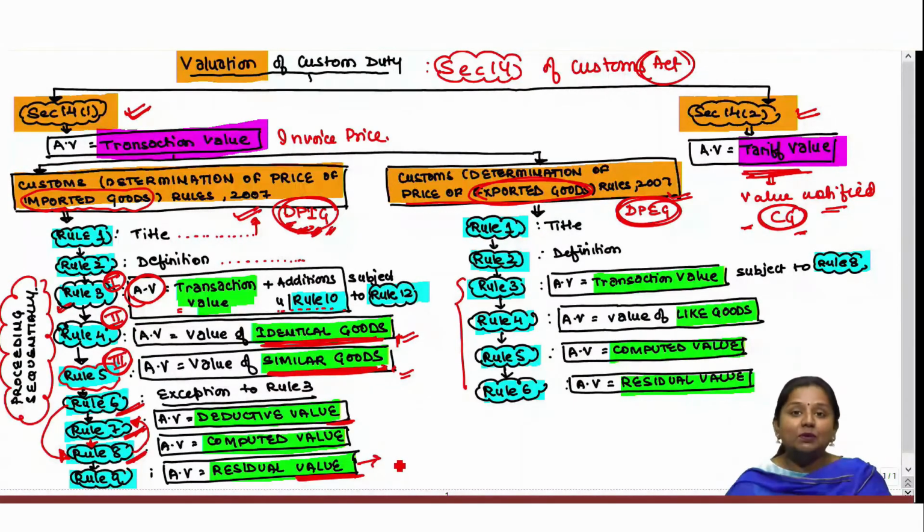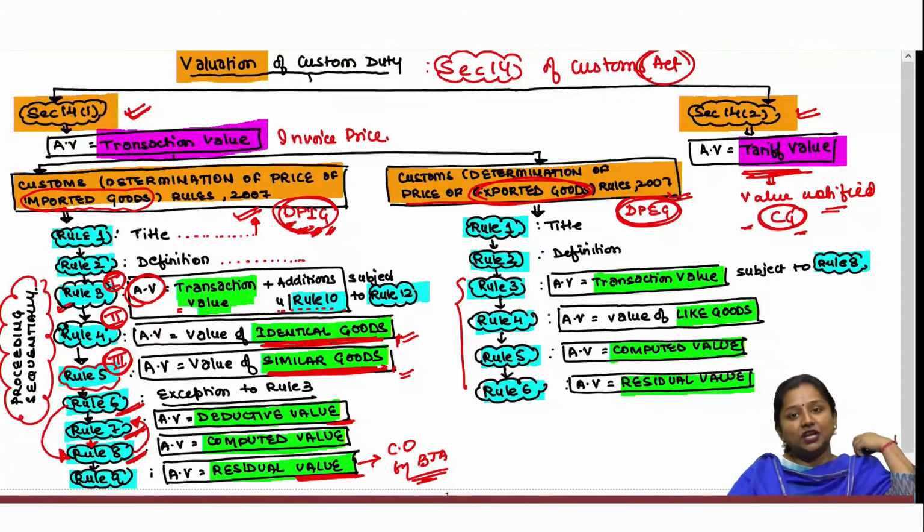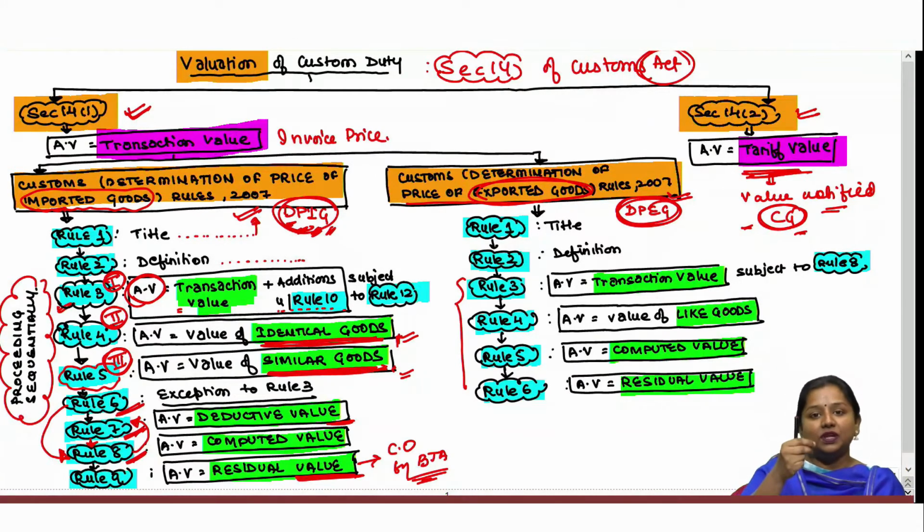Here the residual value shall be the value which shall be determined by the proper officer, customs officer, by applying his best judgment assessment, which shall be done on some reasonable grounds, and those grounds, those reasons must be given in writing by the customs officer himself, so that no manipulation, no corruption can take place thereof. Okay. So, just have a brief idea that under valuation, the rules, the value shall be determined in the sequence from Rule 3 to Rule 9, subject to certain exceptions under Rule 6.